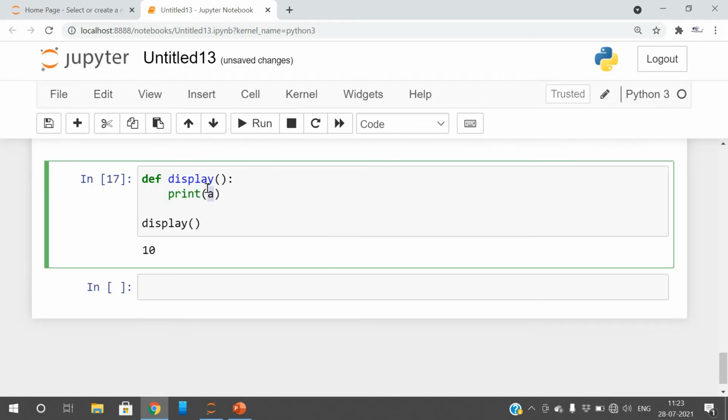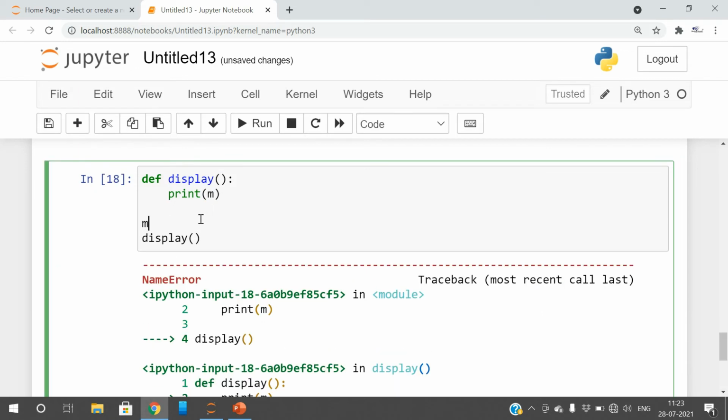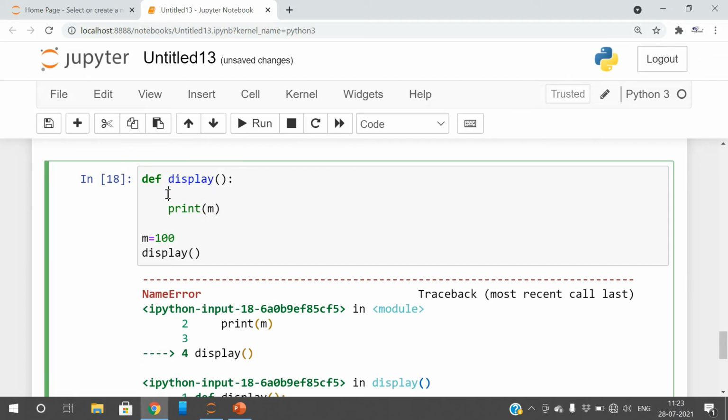Let us take some example. Here we give the global variable m is equal to 100, and if you want to update this one, m plus 1. So my intention is to update the global variable. Here we are giving the variable m outside the function, so this is a global variable. We can use the global variable anywhere in the program, both in the user defined functions and outside the user defined functions.